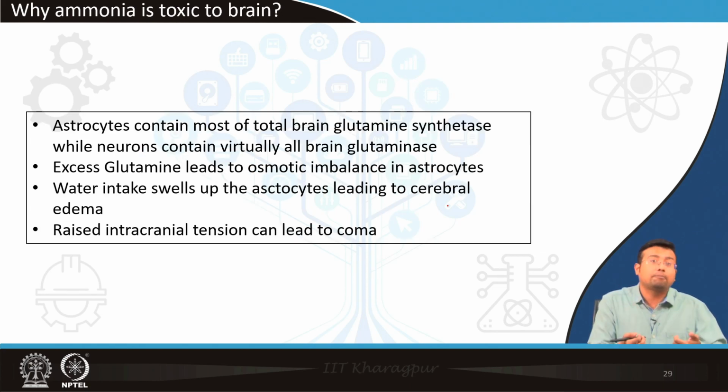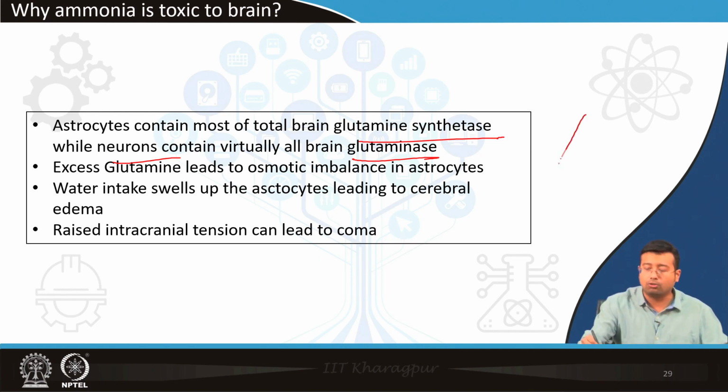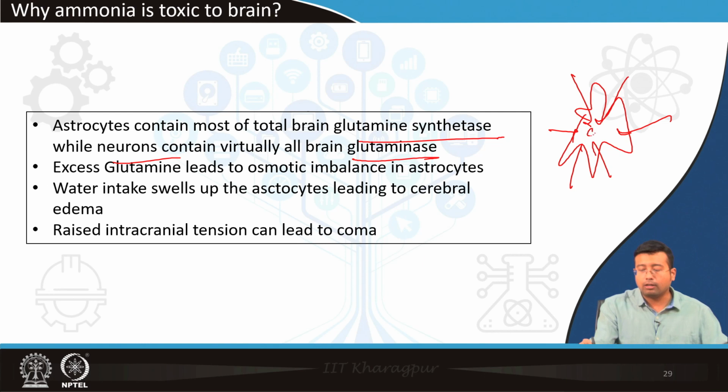And another problem with glutamine is that the brain glutaminase is present in the neuron cells, whereas glutamine synthetase is present in the astrocyte. So if there is more ammonia, there will be more and more glutamine formation in the astrocyte. Glutamine is osmotically active, so the cell will imbibe water molecules, and ultimately it will lead to swelling of the cells.